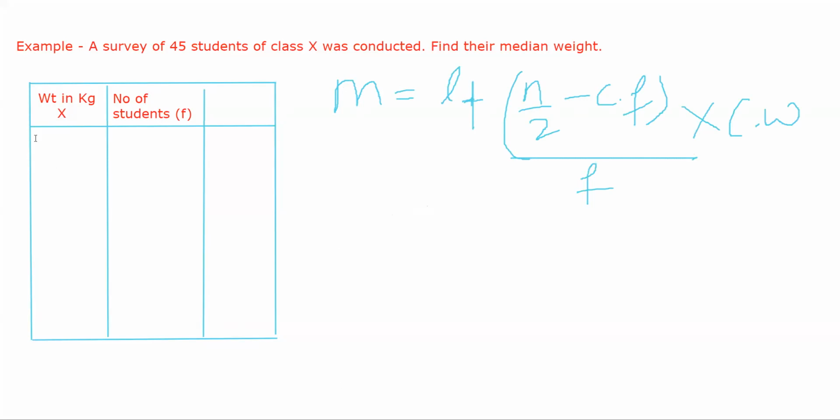Now, coming back to the raw data that is given, let's suppose the raw data is 20 to 25.